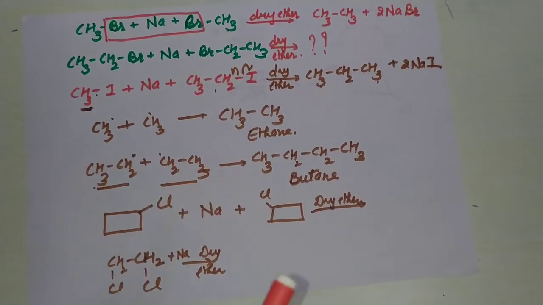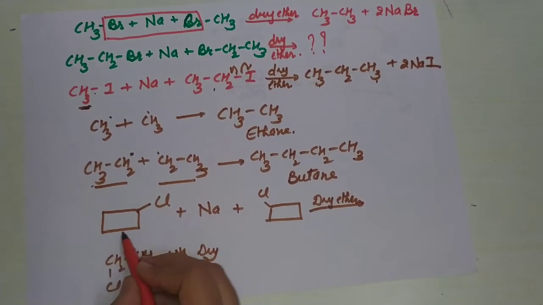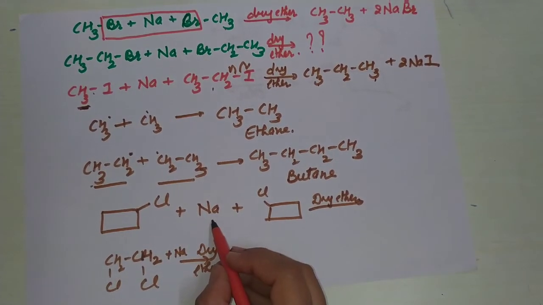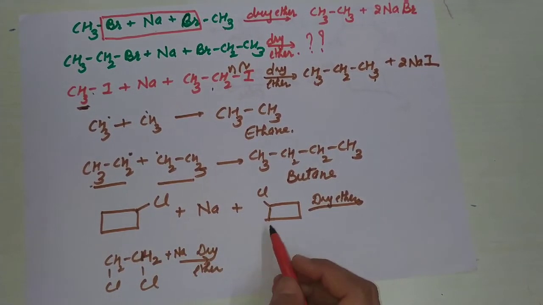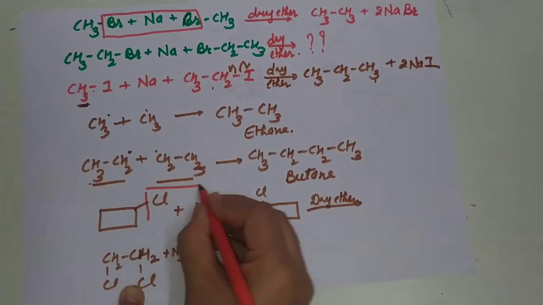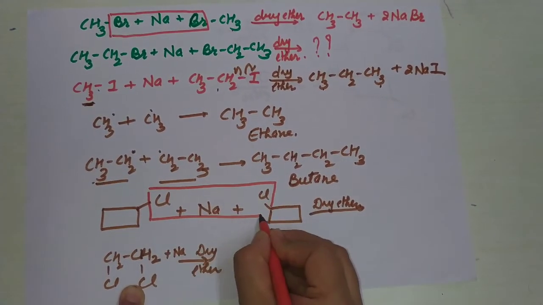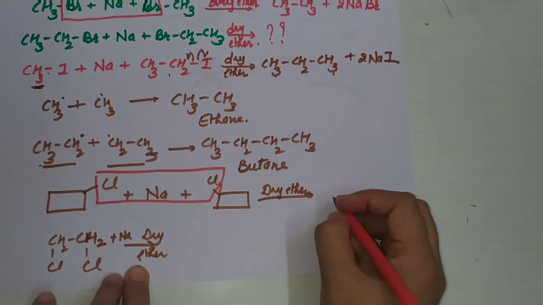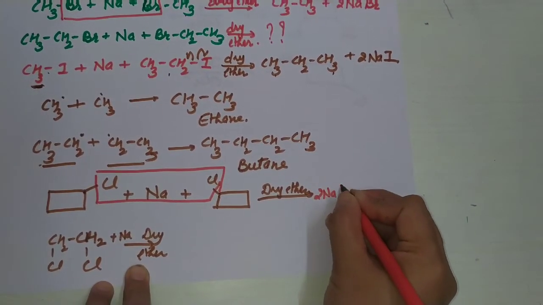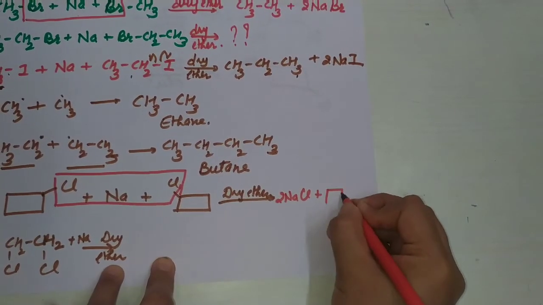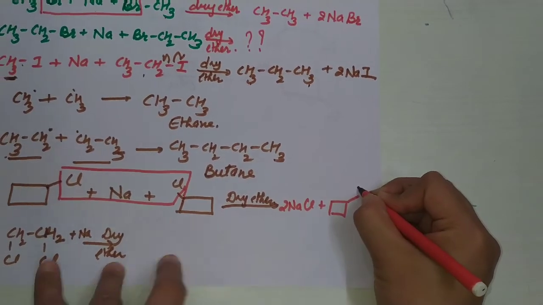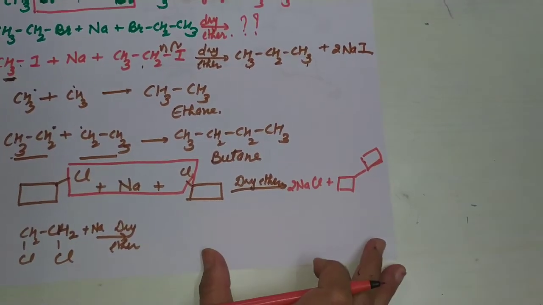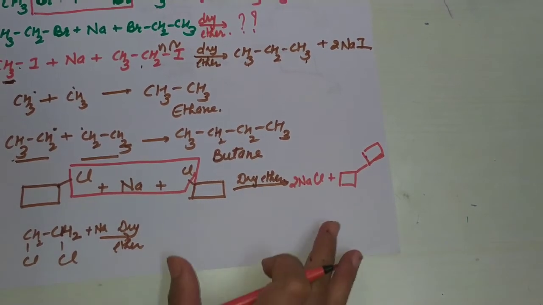Now I am taking some more examples. For example, if we take cyclochlorobutane and it reacts with sodium metal, this is a symmetrical alkane. In this case there is a removal of 2NaCl and bond formation between this carbon and this carbon takes place. So 2NaCl plus this is the product formation if we take a symmetrical alkane.